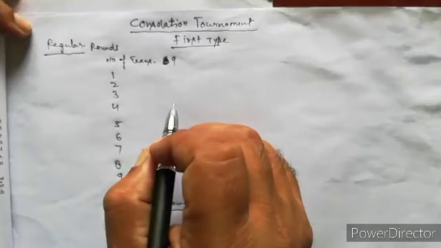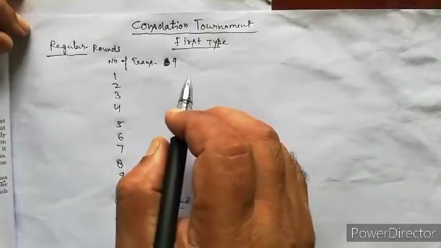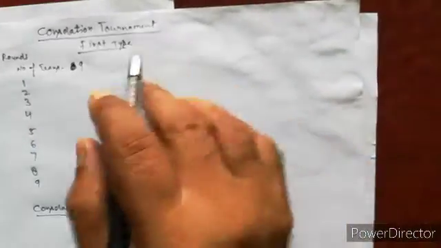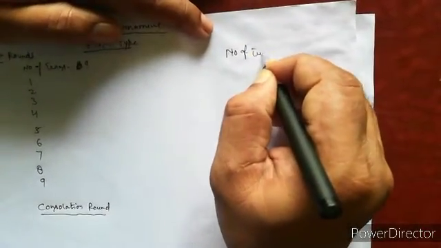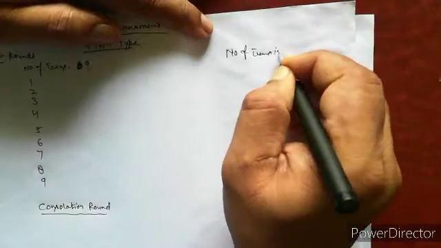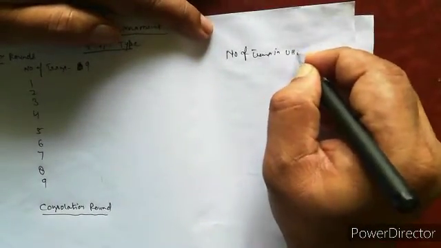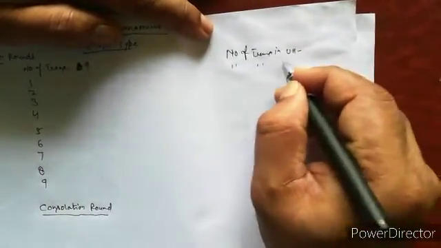First we divide the number of teams into upper half and lower half, and the number of byes in upper half and lower half.